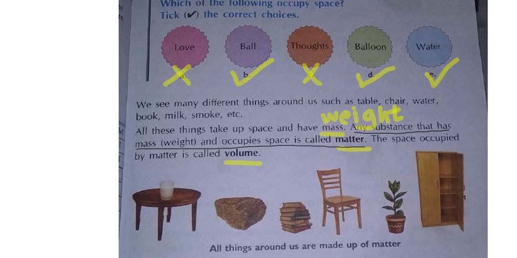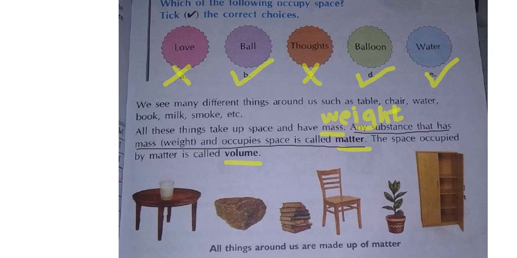Suppose one bottle is there, and half a bottle of water is in it. That half bottle is known as the volume, and the weight is some 500 ml. 1 liter equals 1000 milliliters, you know that, yes or no? Suppose I take a 1 liter bottle with half a liter of water, that means 500 milliliters of water. The weight you should say is 500 ml, and the volume is half the bottle, the space it is occupying. Whatever space it occupies is the volume, and its weight is nothing but mass. Mass or weight, both are the same.